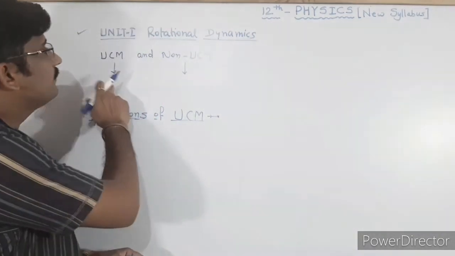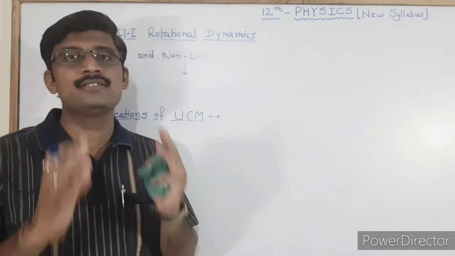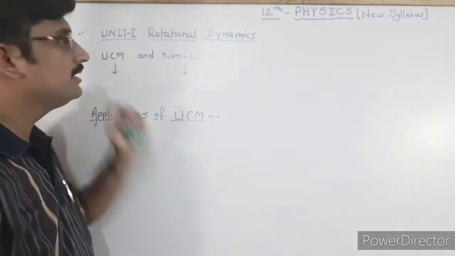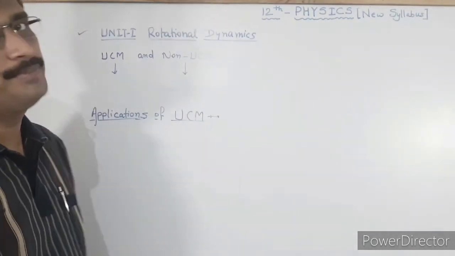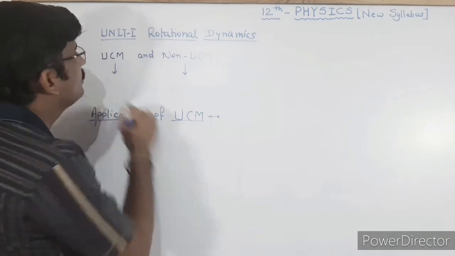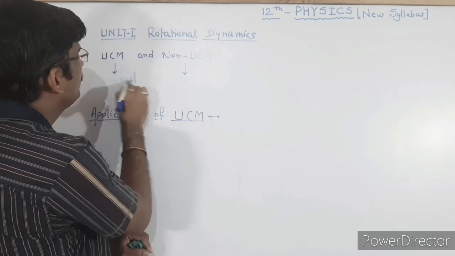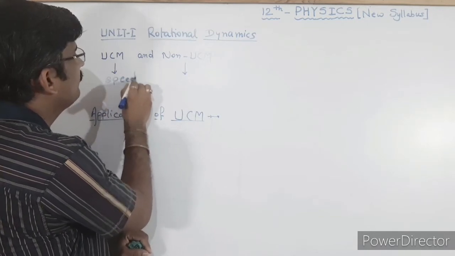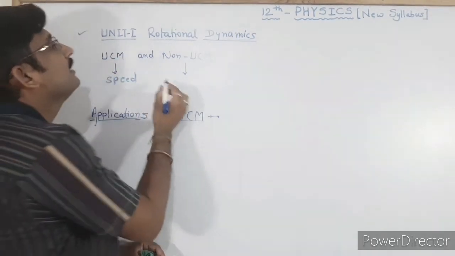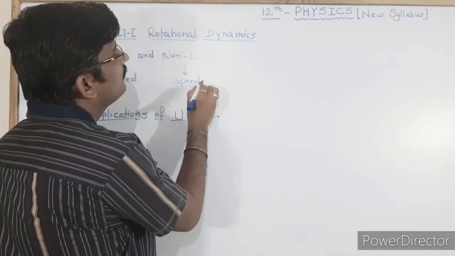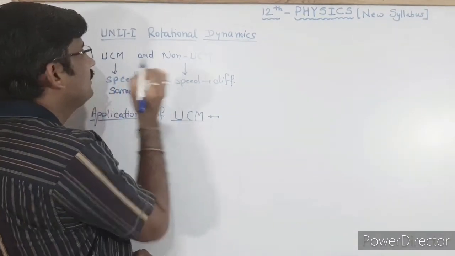In UCM, the word uniform is there, and uniform means same. In the circular motion, if the speed of the particle is the same, then it can be called UCM. Remember that only speed is the same, not the velocity. Here speed can be different. Here speed will be the same.